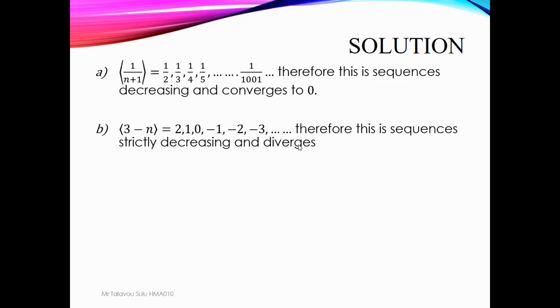If we sub n is equal to 1000, so 3 minus 1000, we have negative 997. If we sub in 1000, so it's going down, or strictly decrease.